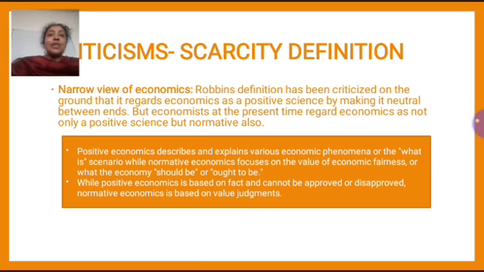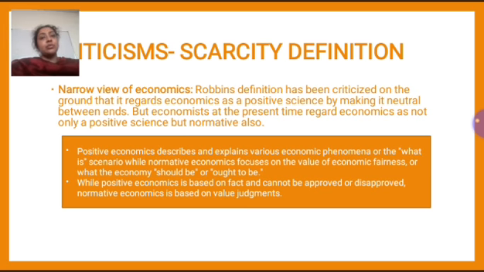For one person one thing could be right, for the other person that same thing could be wrong. So normative economics or normative science actually answers the question of what should happen or what ought to be, right? So that is the difference between positive and normative economics.